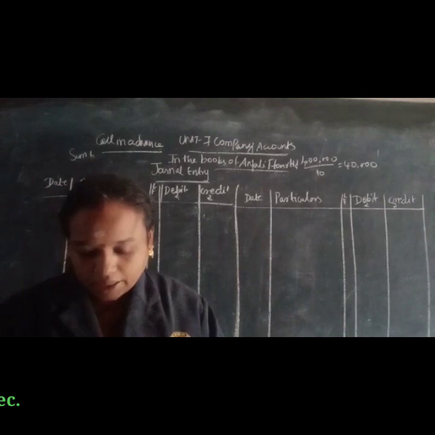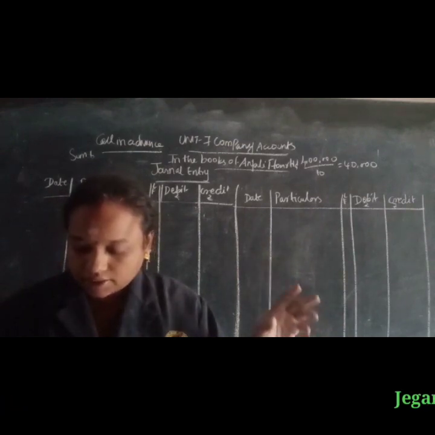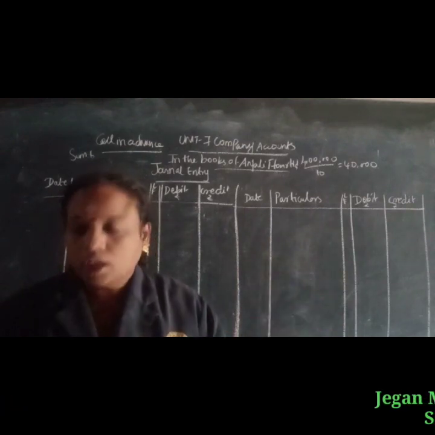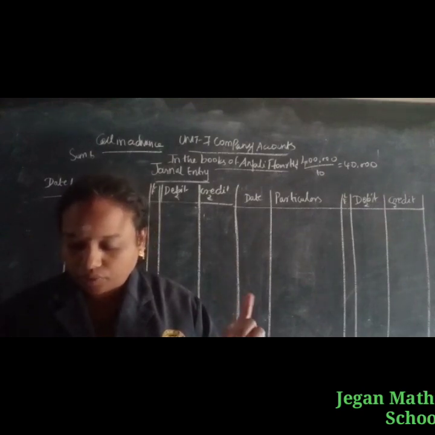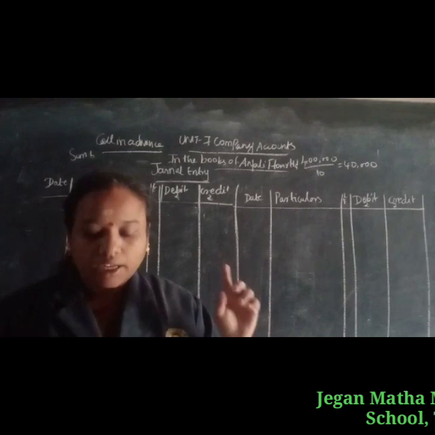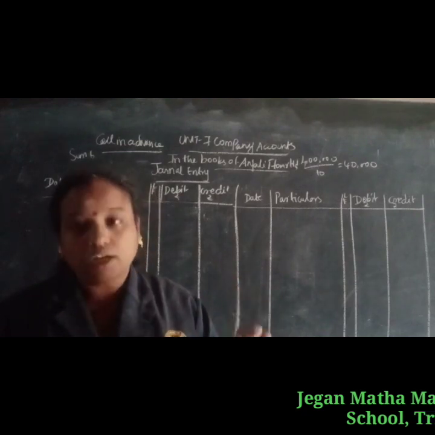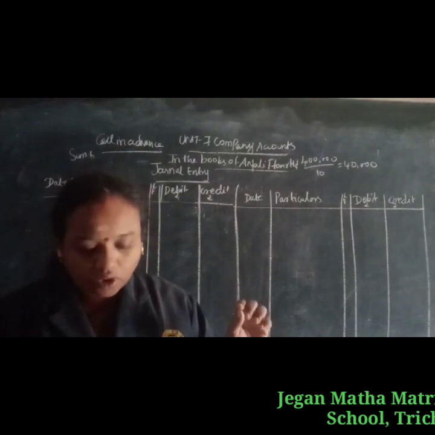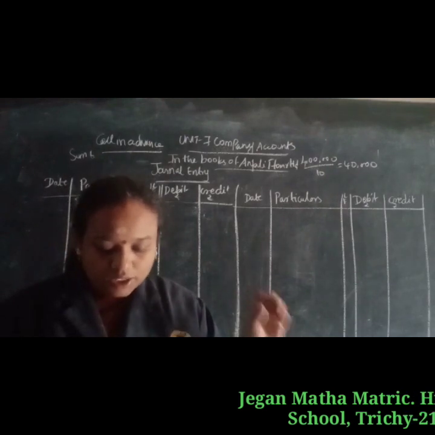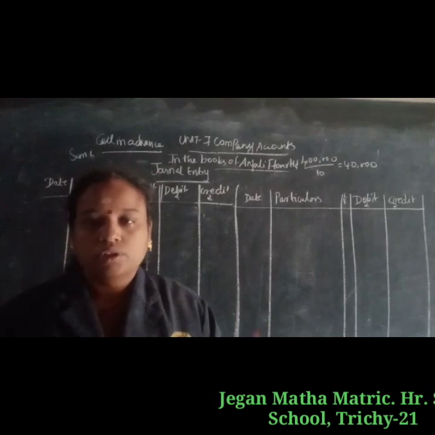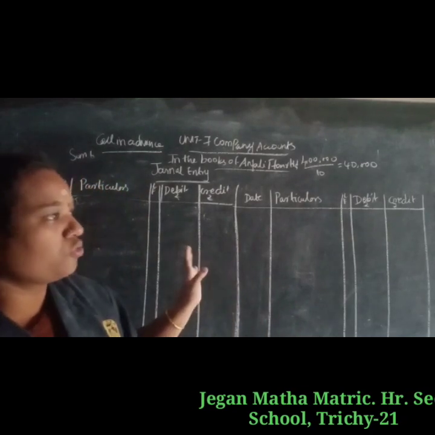Next, the second point: the money is duly received, but on allotment, one shareholder paid the entire balance of his holding of 500 shares. That means a shareholder holding 500 shares has paid the call money also along with the share allotment. This is the second point.